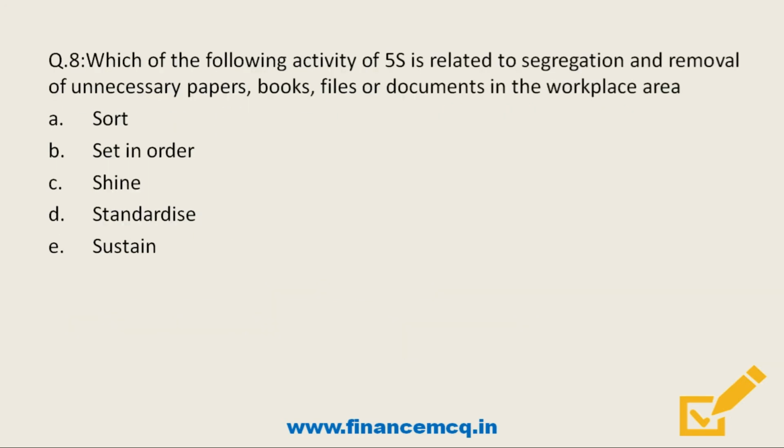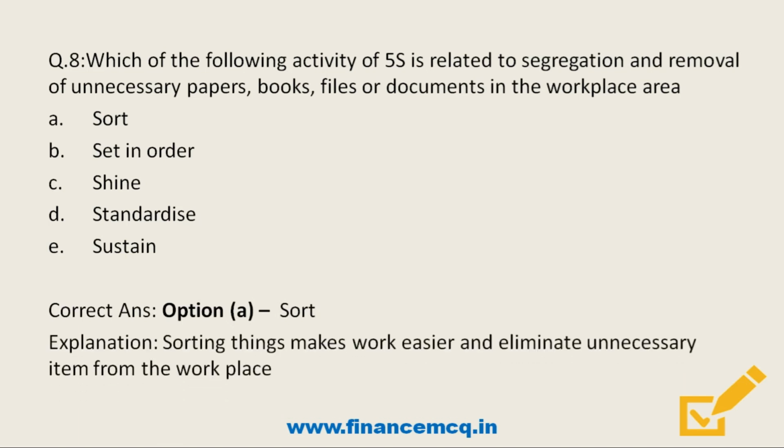Next question. Which of the following activities of 5S is related to segregation and removal of unnecessary papers, books, files or documents in the workplace area? Option A, sort. Option B, set in order. Option C, shine. Option D, standardize. Option E, sustain. So friends, here the correct answer is option A, sort. Sorting things makes work easier and eliminates unnecessary items from the workplace.